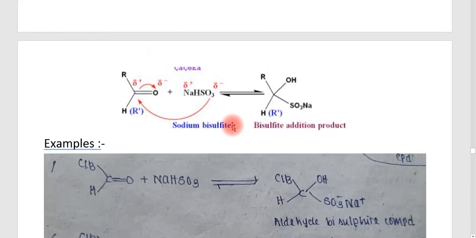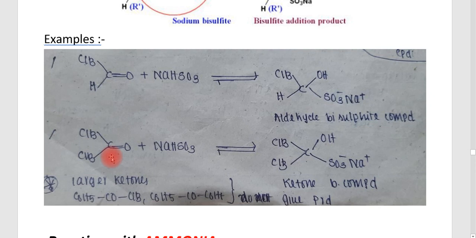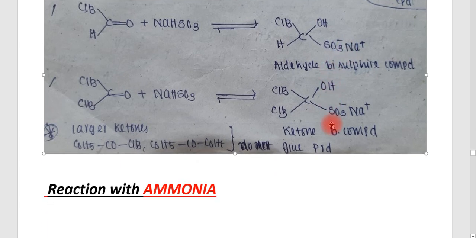Anyway, simply you can write that in the presence of sodium bisulfite, a bisulfite addition product is formed. This is a gentle reaction, and the example is given here. Writing the example is very simple, because the carbon is attached to the OH group, and on the other side the carbon is attached to the nucleophile. Here it is CH3CHO, and in the presence of NaHSO3, the C is attached to the OH, and on the other side to SO3 minus Na plus. This is the aldehyde bisulfite compound.